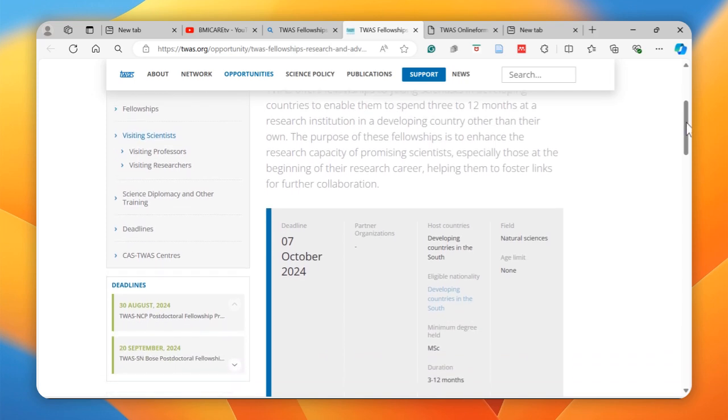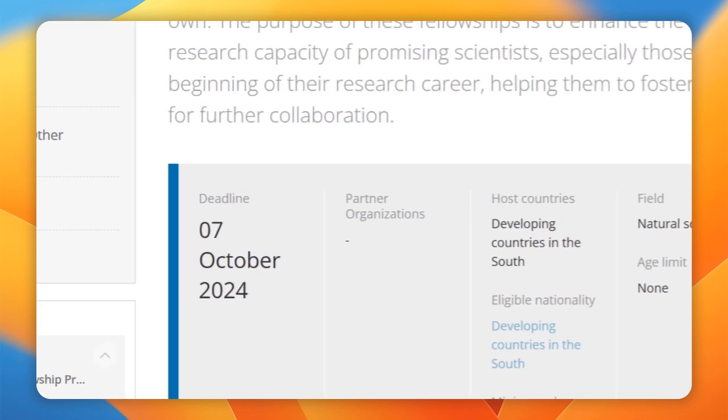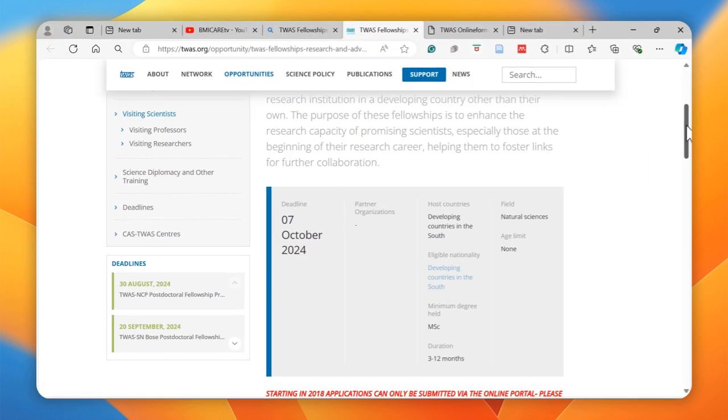You can see that applications to these fellowships are currently open. They opened on the 30th of August 2024 and will close on 7th October 2024.